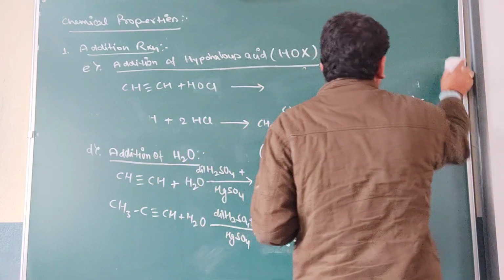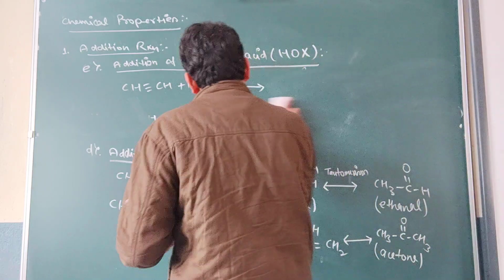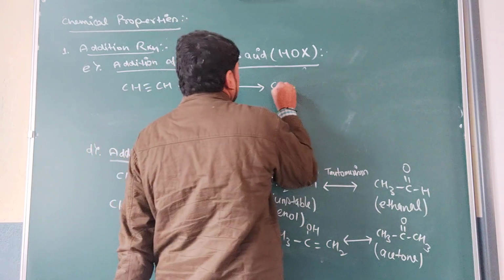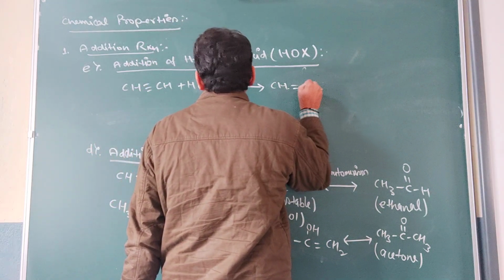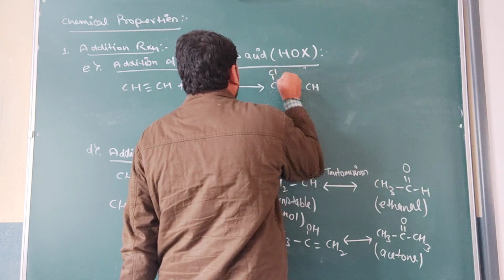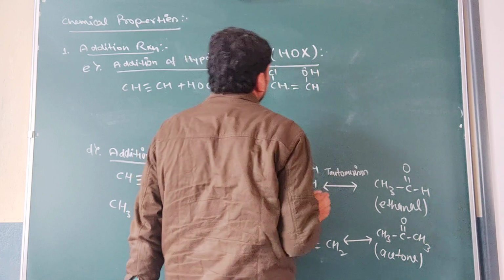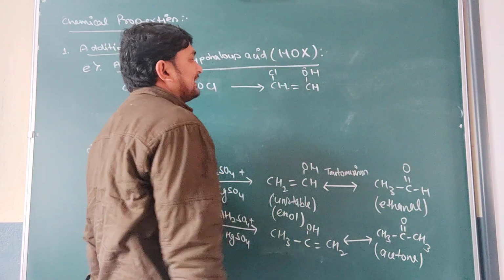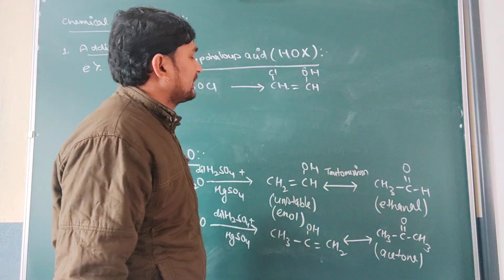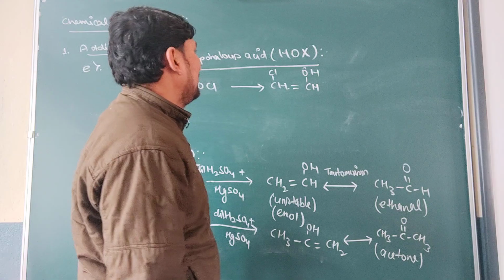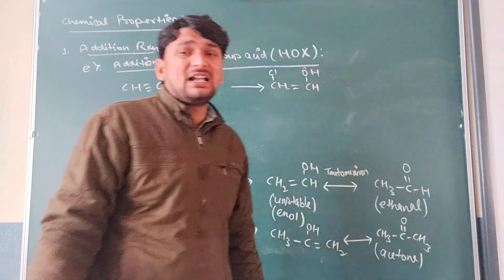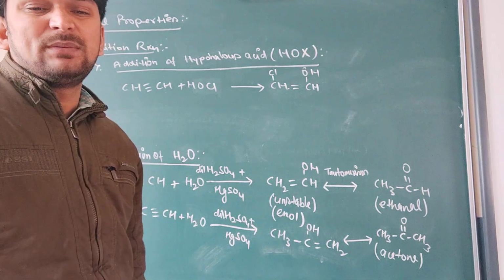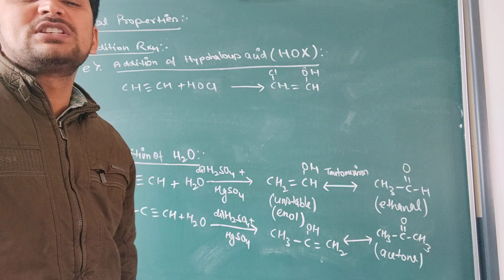प्रोडक्ट बदलेगा. तो देखो प्रोडक्ट में क्या होगा. थोड़ा सा देखो. So it will form CH double bond CH. एक कार्बन में Cl लगा दो, दूसरे को OH लगा दो. So what will happen is 2-chloroethenol. Clear? It will be formed, and this enol is again unstable. You can say that it is also unstable. So why is it not going to the tautomerization? Because the chlorine is there, and this will make the compound a little bit more stable than that.